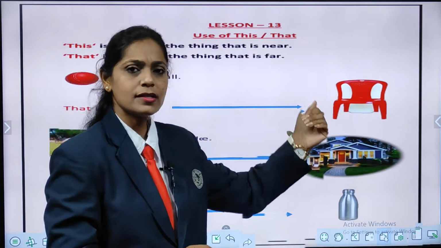Now the first picture. Okay, can you see this what it is, children? Yes, it is a car. All of you have seen a car, right? Okay, now tell me, this car is near or it is far? All of you look in the picture, you will come to know. It is near or far? Correct, it is near. So what we are going to write? Yes, this is a car. So what we are going to write here? T-H-I-S, this. What we are going to write, children?